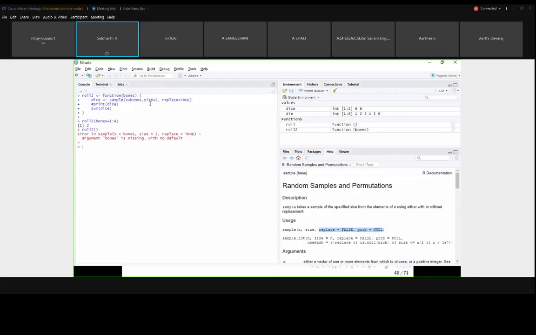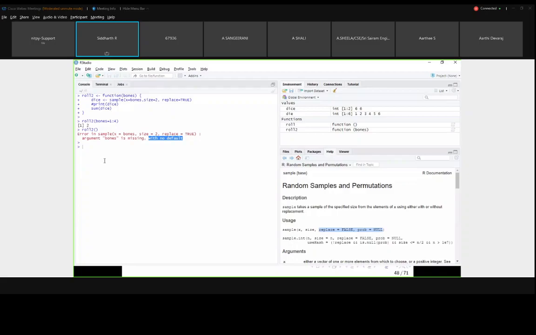Based on this, it does the operation and prints the result. Obviously, if you are getting 2, it is 1 and 1. So with 1 to 4, I got 1 and 1, which is 2. And if I run without any argument, it tells me: error in sample, argument bones is missing with no default. It is explicitly telling you that no default value is assigned, and because of that it shows an error.